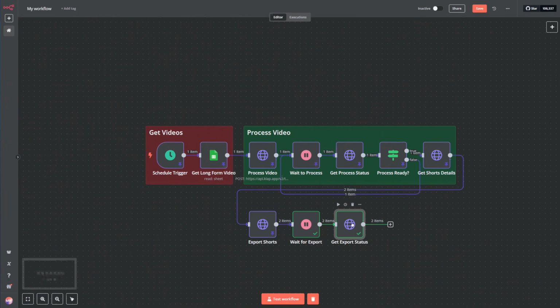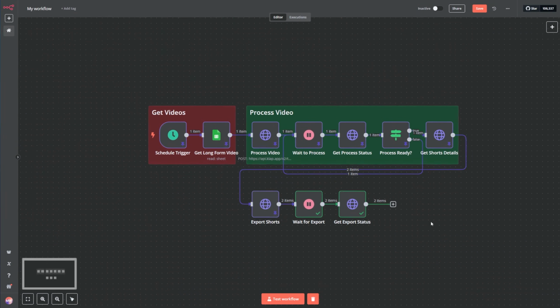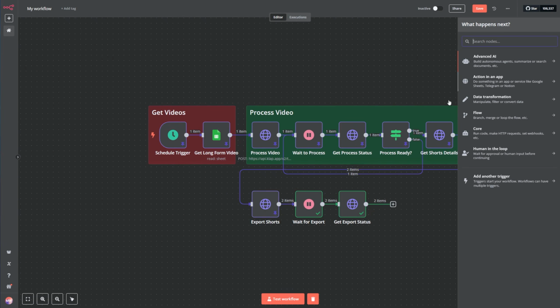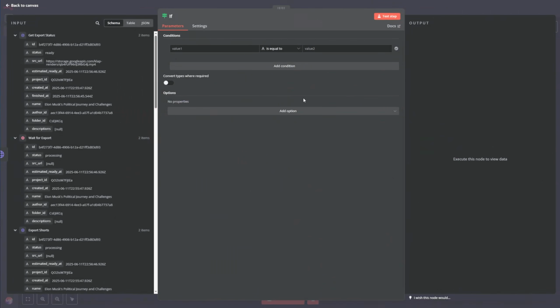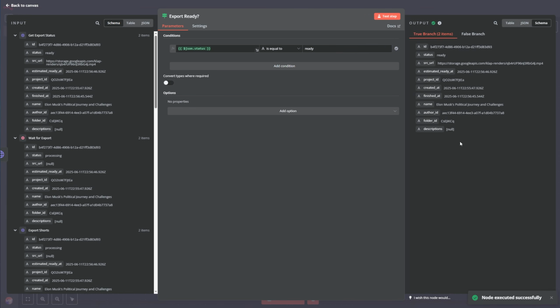So now the next step is to check if it's ready because it could have not been ready. So we have to make sure that it's ready automatically. And this is really simple. You are going to call it this export is ready. And we are going to get the status for the export status. And we are going to try to match it to ready and test this step. And both items are true. So both are ready.